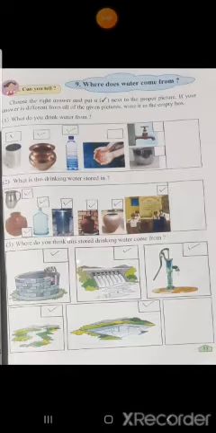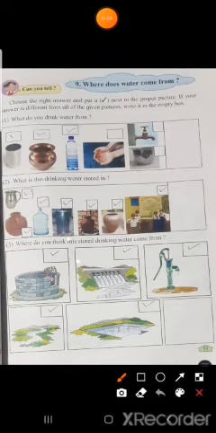Okay, now see the next question, question number 3. Where do you think this stored drinking water came from? Means children, we stored water, but where did this stored drinking water come from? Do you know? Yes, see, some pictures are given. A well, you must have seen wells in your villages. Then this is the picture of a dam.